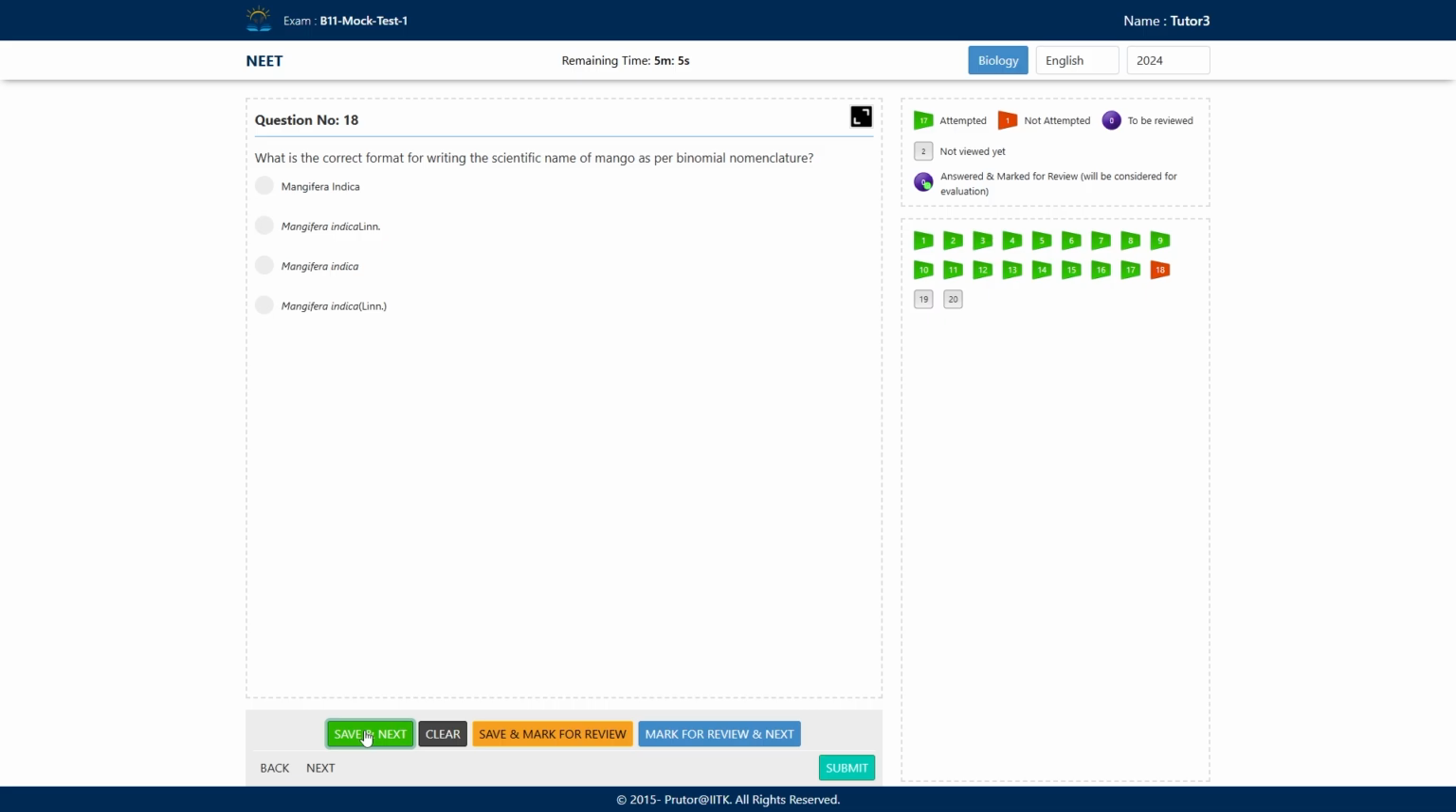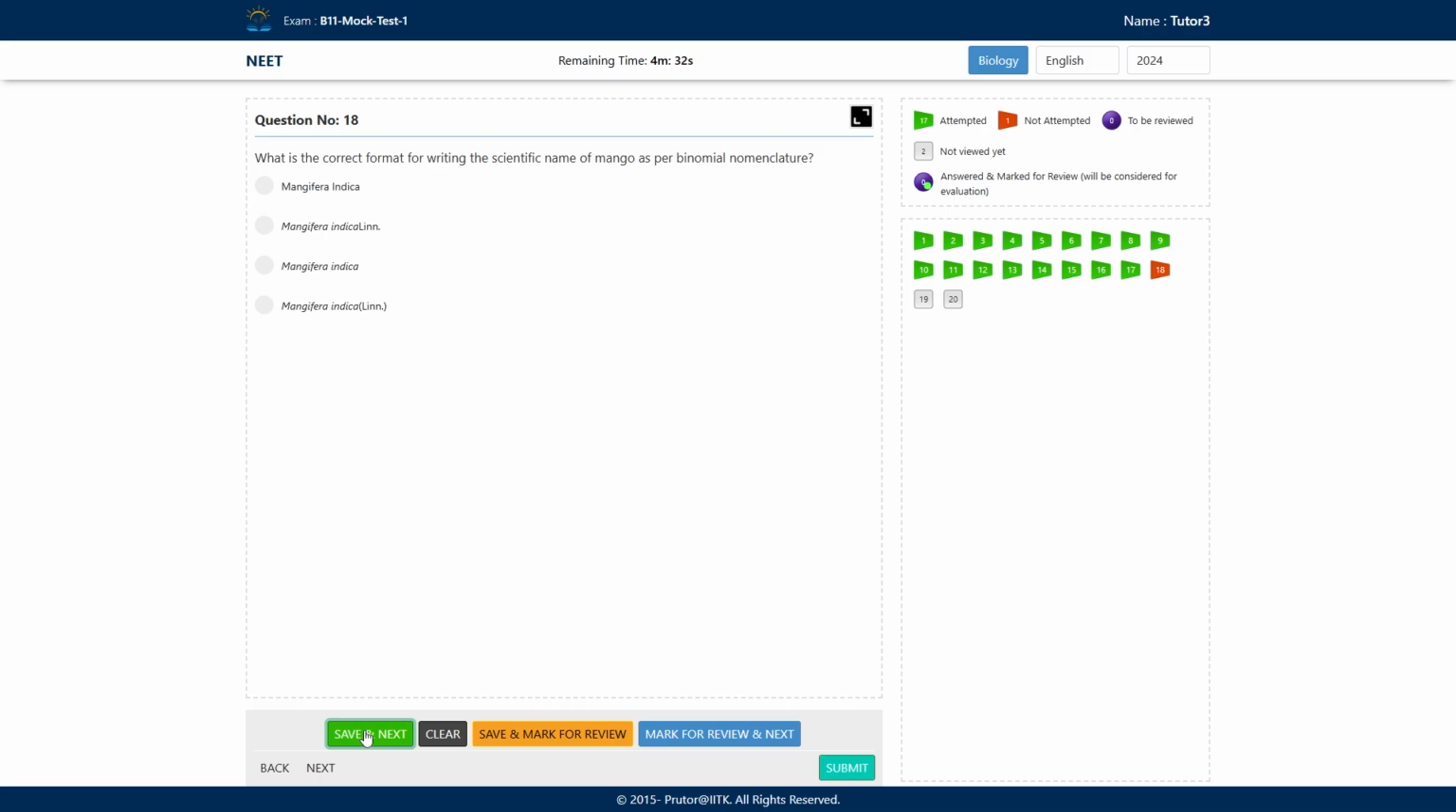What is the correct format for writing the scientific name of mango as per binomial nomenclature? You can see Mangifera indica, not in italics. Mangifera indica L., where L. means Linnaeus. Mangifera indica simple, and Mangifera indica in brackets Linnaeus. So what do you think? Which is the correct one?